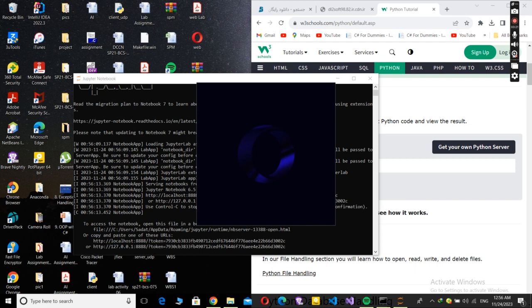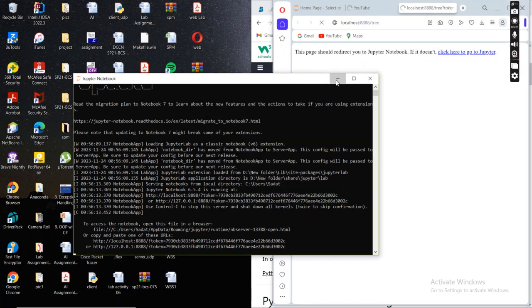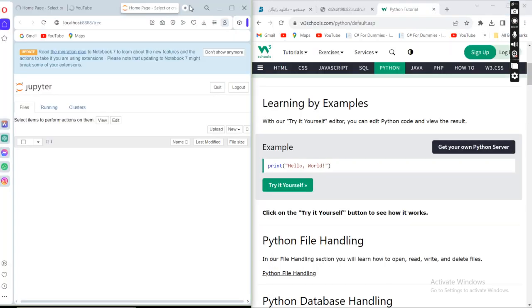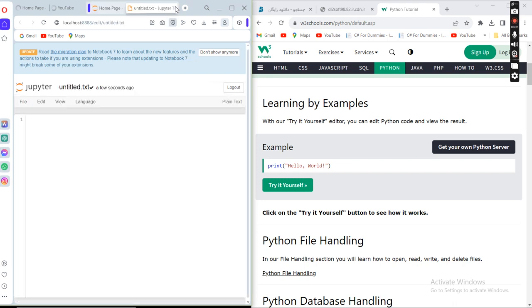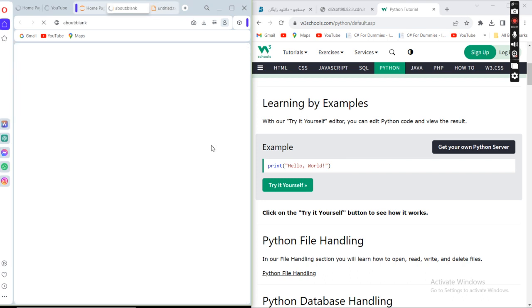So I'm going to move it to a split screen kind of situation, so we can do both things at once. I came to New, and I came to Python 3. So for example, here is an example.